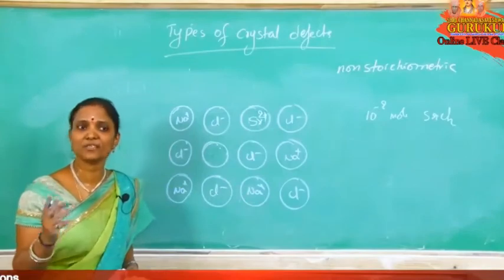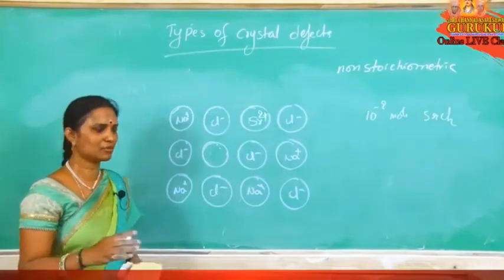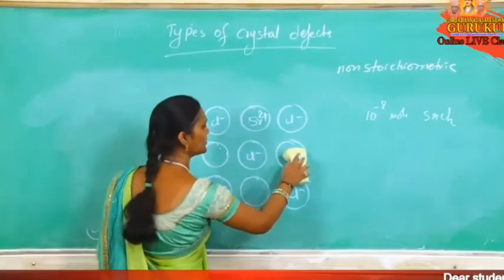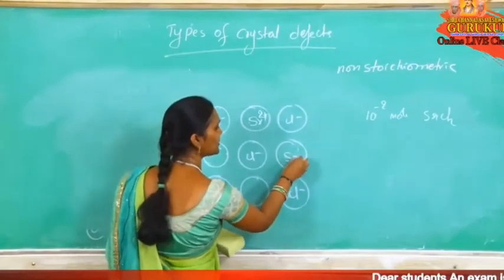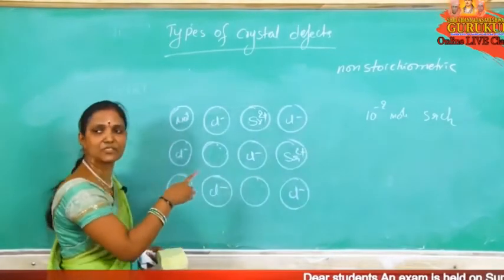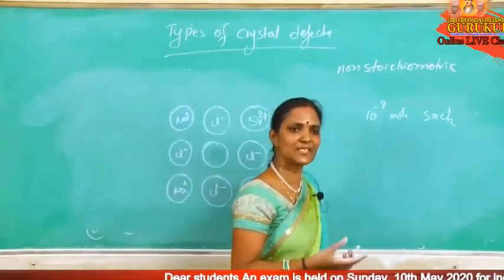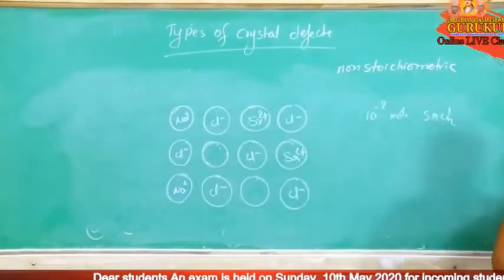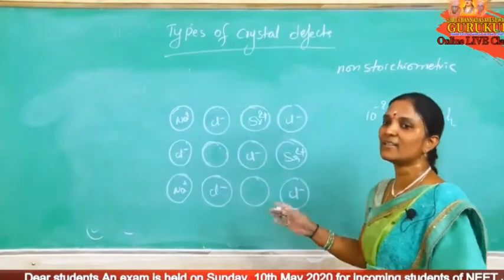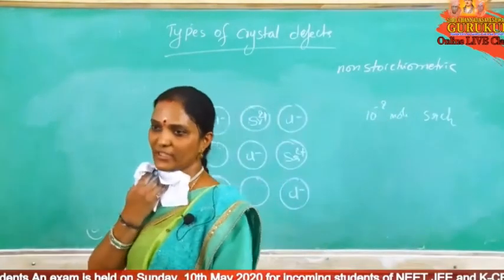Then how many vacant sites? 2 vacant sites. Just as many moles of SrCl2 as we add, the same number of moles of cationic sites we get. This defect is the impurity defect.